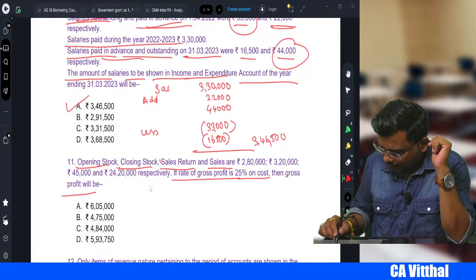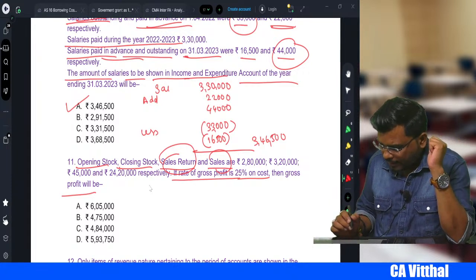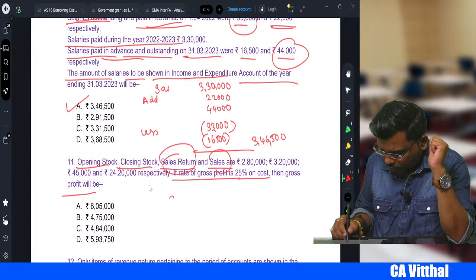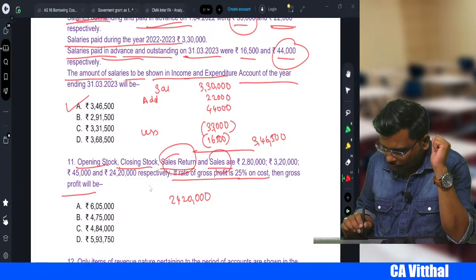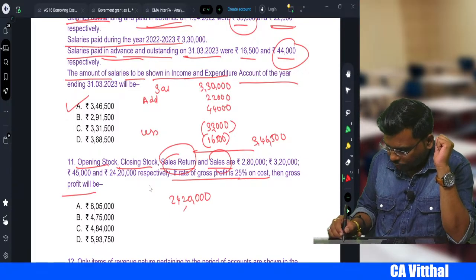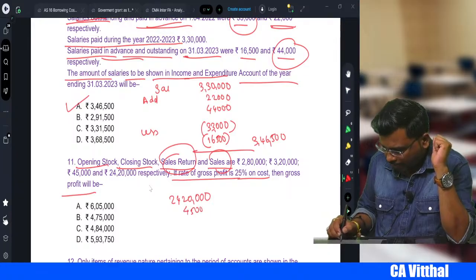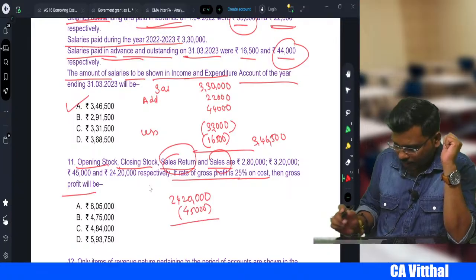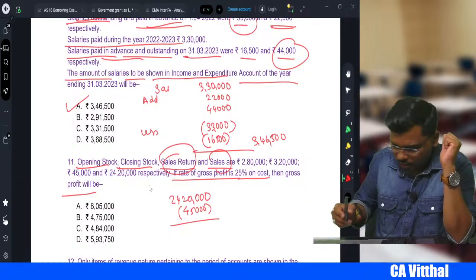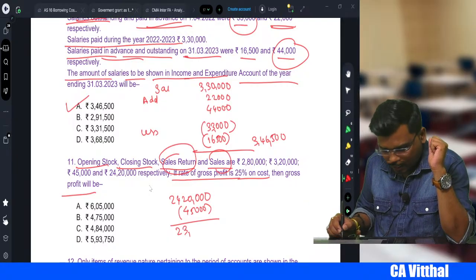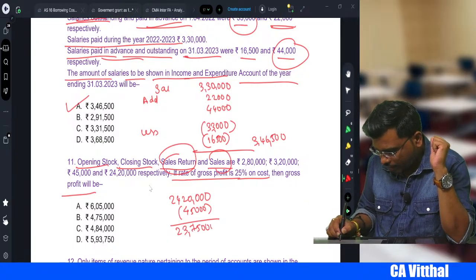Do we know the sales return? Yes. So how much is the sales? Sales is 24,20,000. Sales return is 45,000. You minus this, you will get the sales. Correct? So 24,20,000 minus 45,000 is equal to 23,75,000. It is the sales.